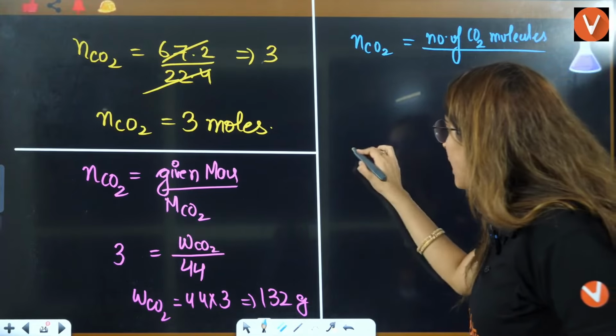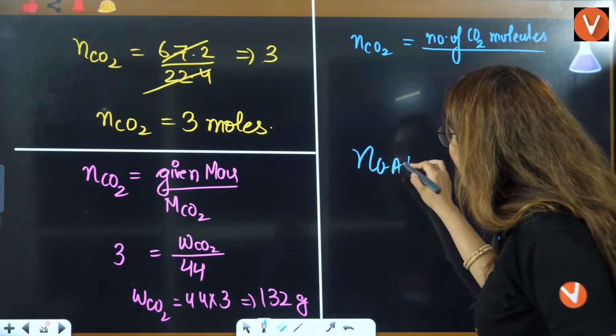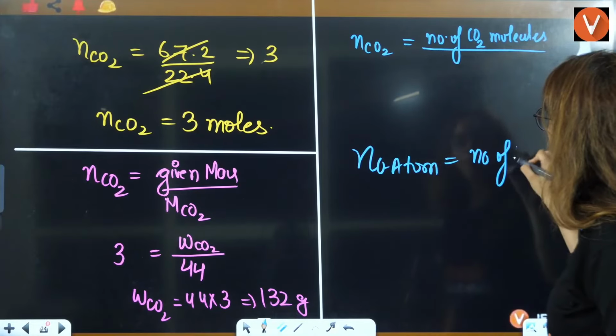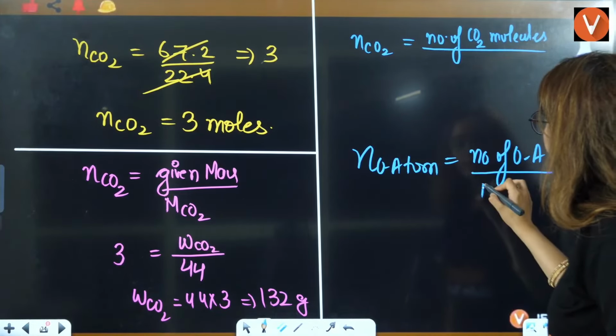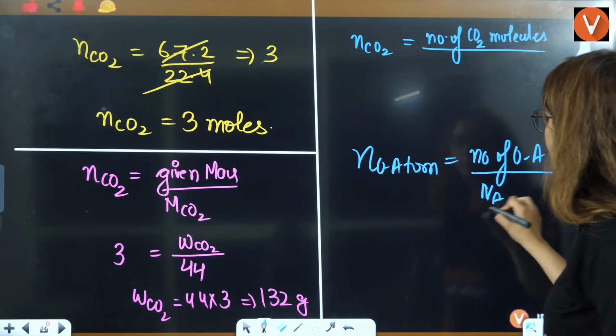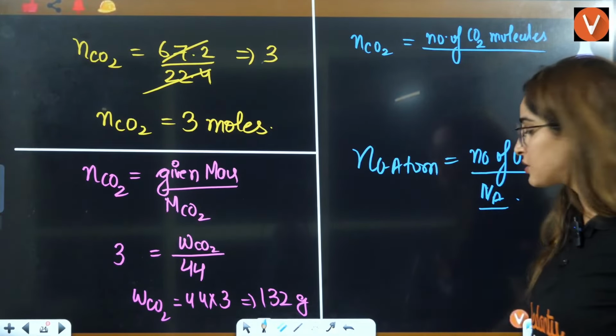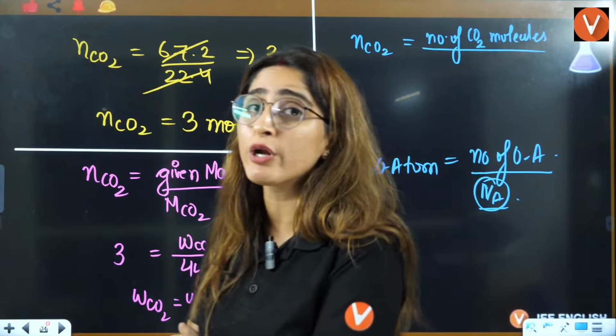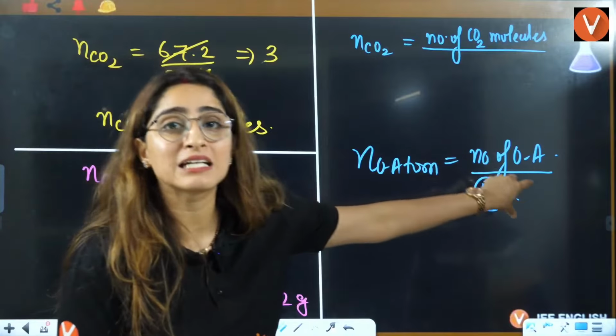Understood? If you have the number of moles of oxygen atom, then you will say number of oxygen atoms divided by Avogadro's number, right? So this will be 6.022 into 10 raised to 23 atoms.